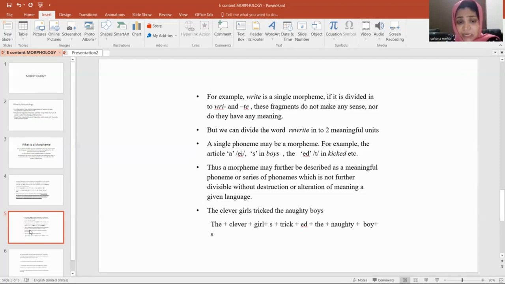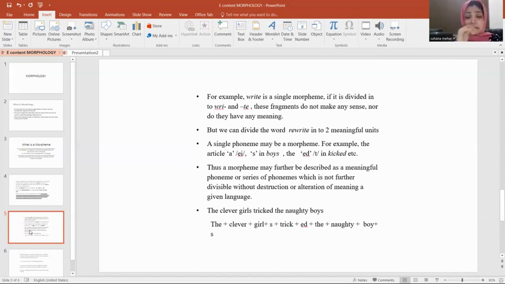See, that's very important. It is not further divisible. That's a thing that we have to remember while dealing with morphemes. A morpheme may be a phoneme or series of phonemes which is not further divisible without destruction or alteration of meaning in a given language.